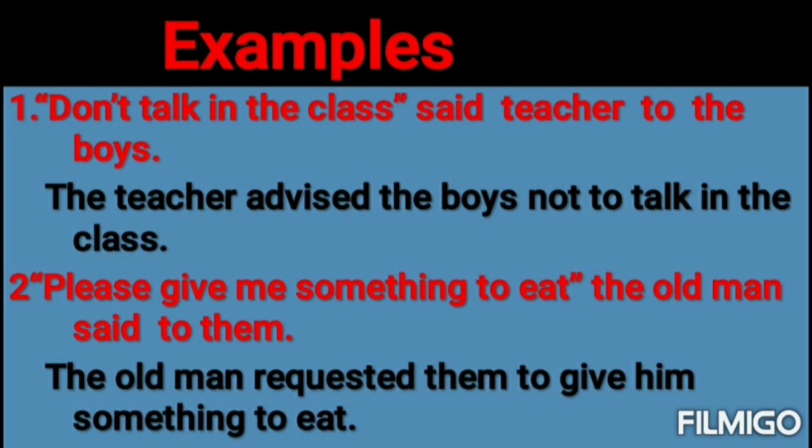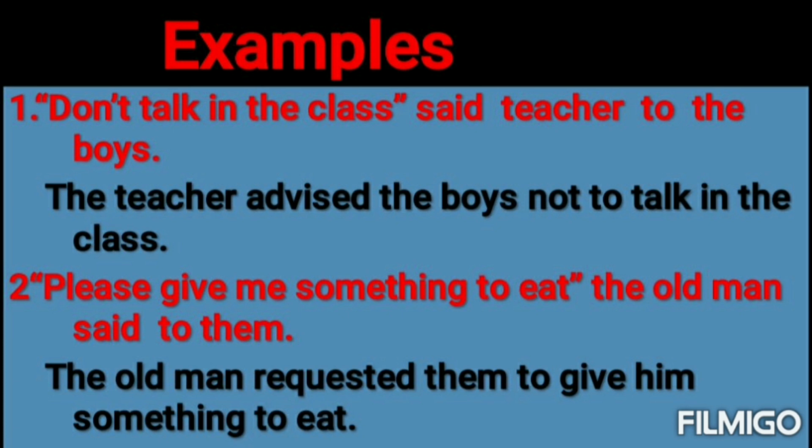Then we used the reporting verb advised instead of said. See the second example: "Please give me something to eat," the old man said to them. Answer for this: the old man requested them to give him something to eat.